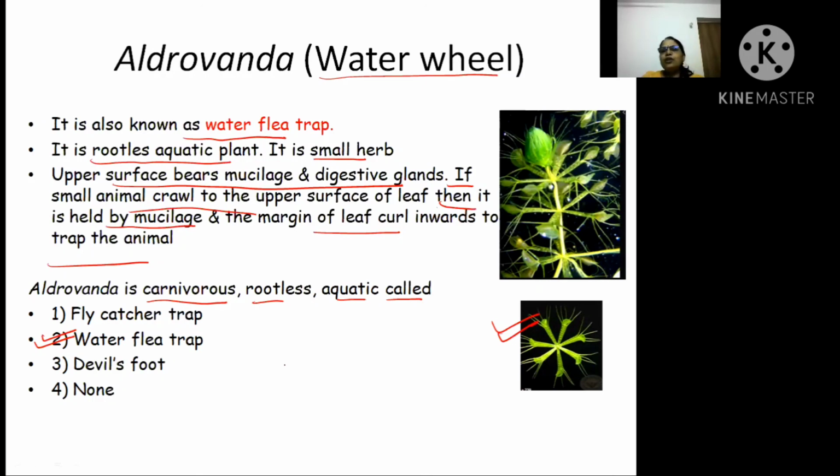I hope this video has helped you learn all the types of insectivorous plants with the diagrams as well as MCQ practice.